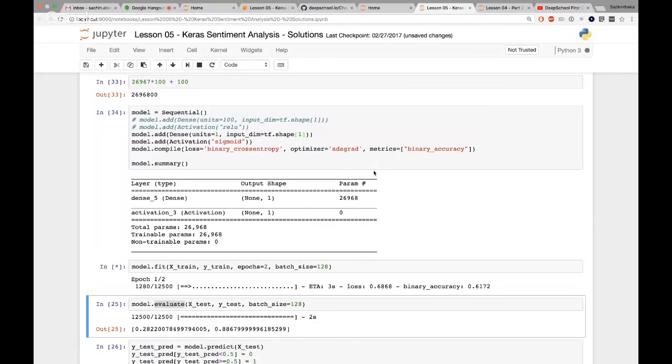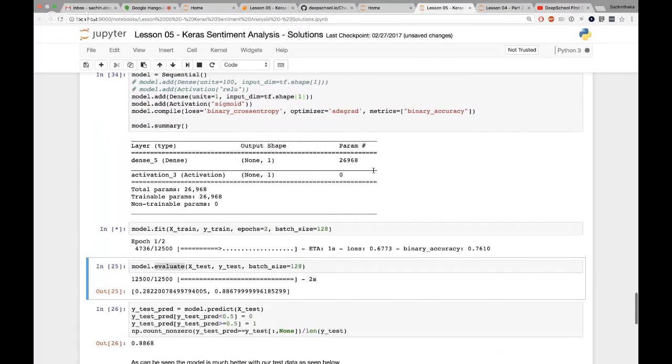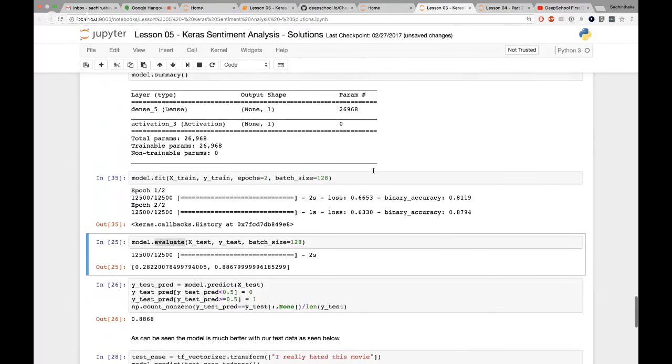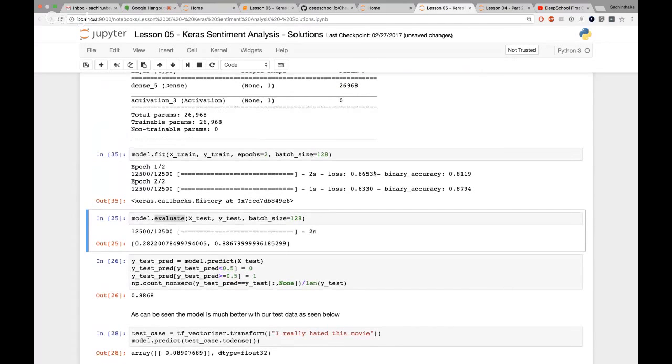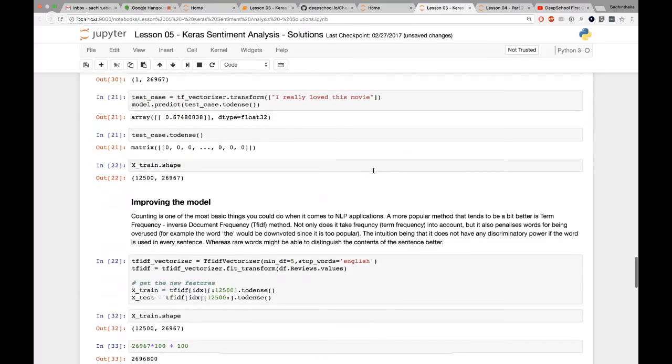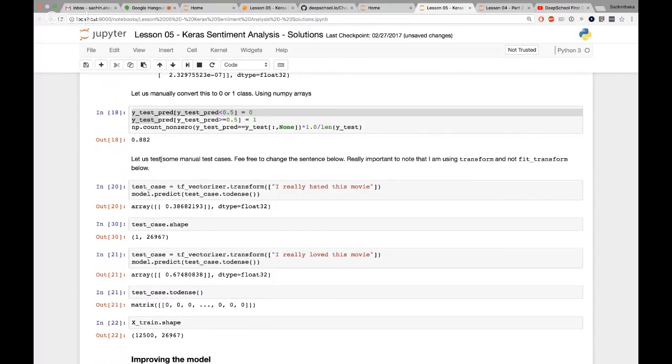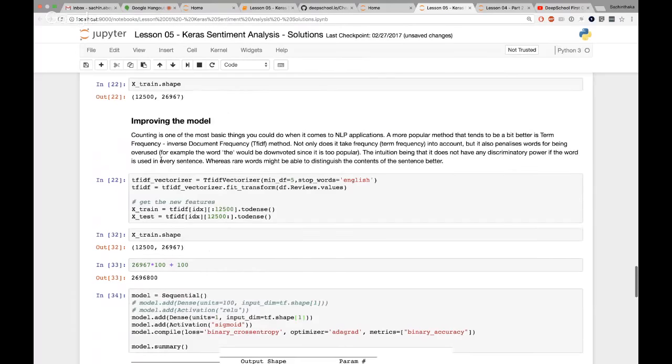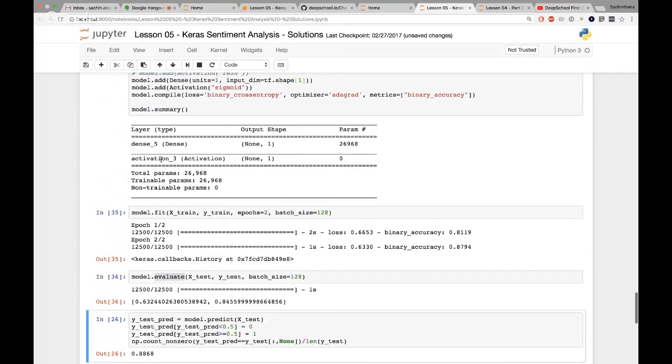So let me specify that to be the case. If I train that, it's 87% accuracy, but that's okay. That's the training set. Let's look at the test set. So 84% accuracy. What did I have before? I had 88%, I think. Yeah, I had 88%. So the accuracy does go down a bit, as you would expect, right? Because there's no hidden layer, the complexity of this model is lower. Or rather, I should say the flexibility is lower. But saying that, the number of parameters also died down significantly.